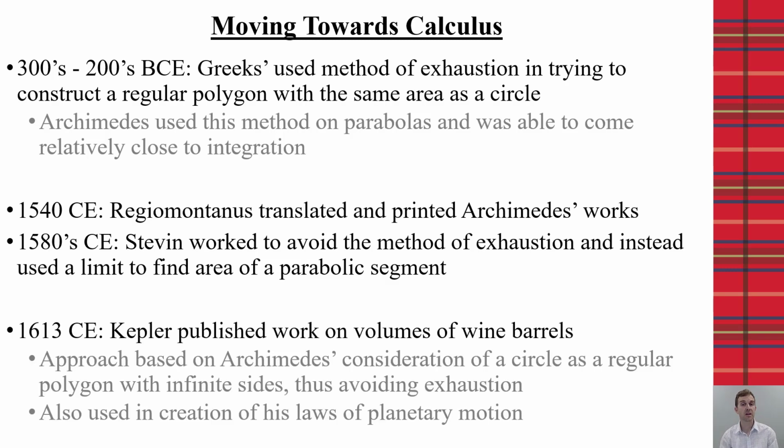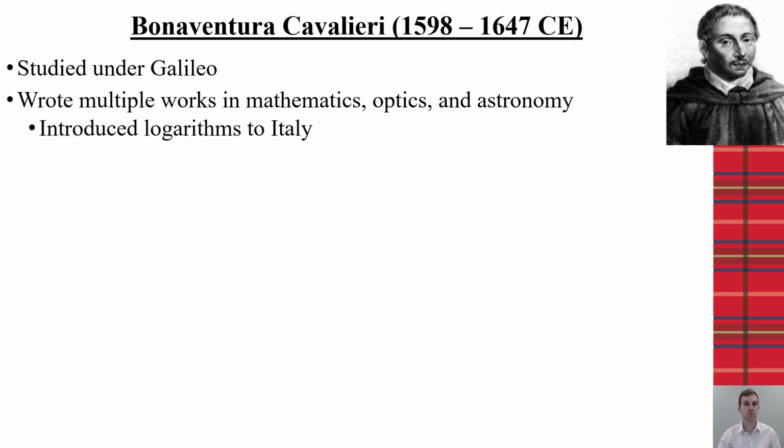Kepler took Archimedes' other method, which is a little bit simpler, and said that a circle is just a regular polygon with an infinite number of sides. And he was able to create his laws of planetary motion using this method of having an infinite number of congruent triangles that would then create that circle.